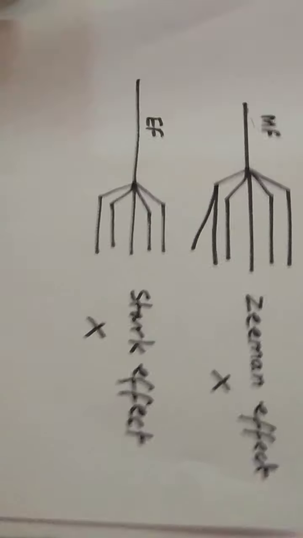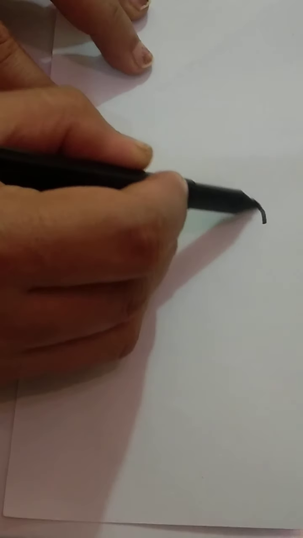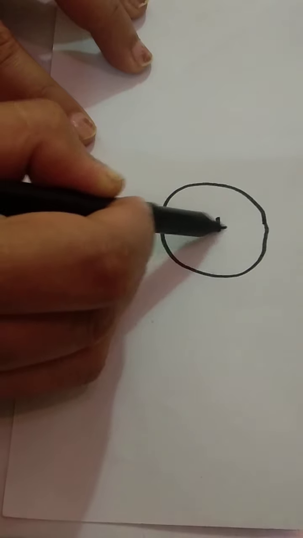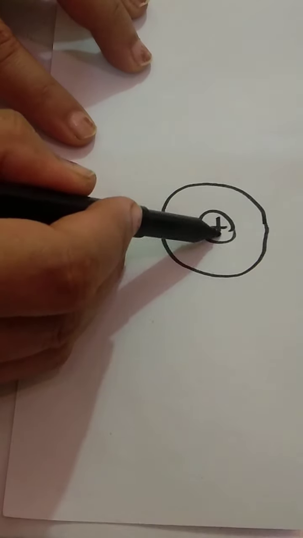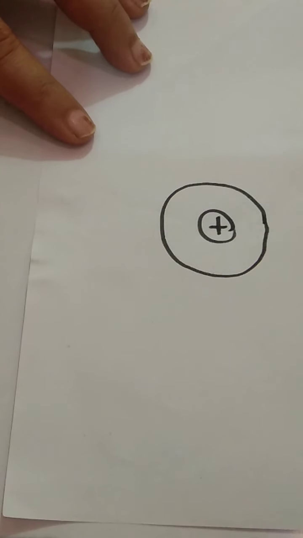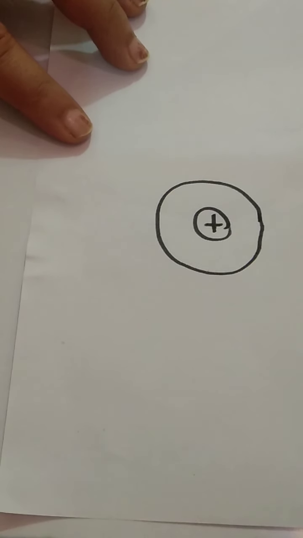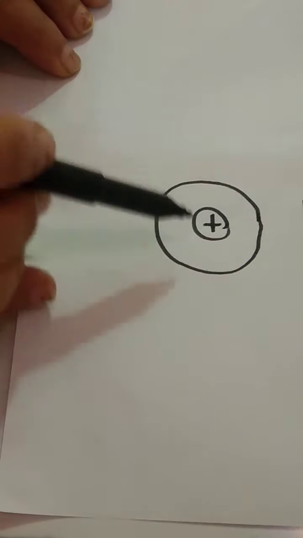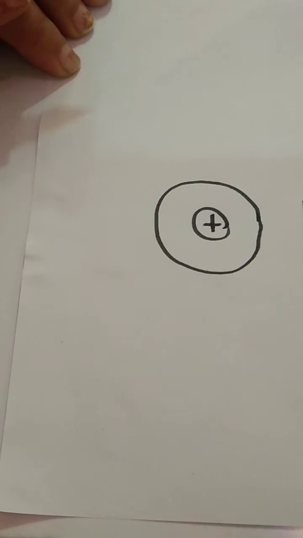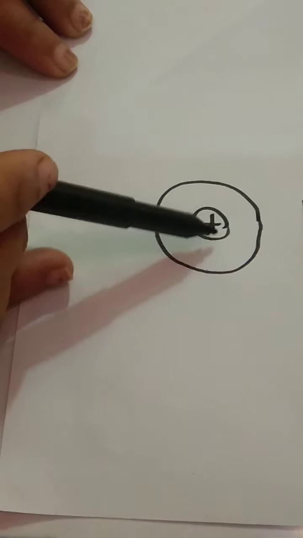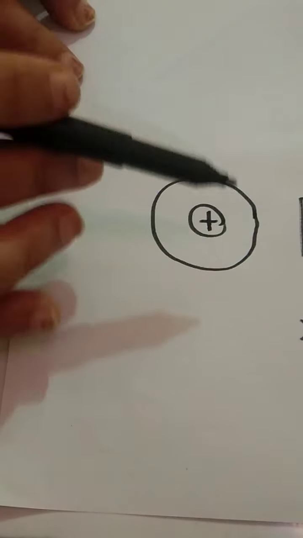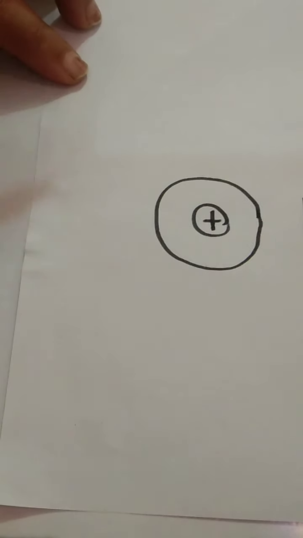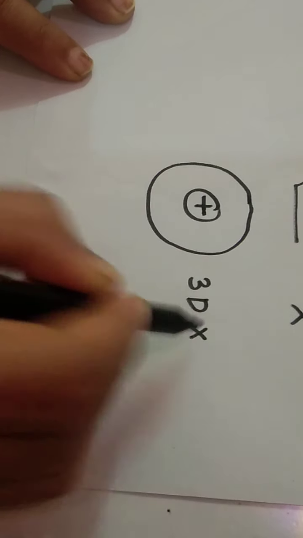Now the third point, it could not explain the 3D model of an atom. Children, Bohr's model was a flat model. It was not a 3D model. You have seen a tennis ball or a football. Atom is like that only, so it is a 3D structure, while the model given by Bohr was a flat model. You can draw it on a page, but can you make a ball on a page? No, you cannot. In the same way, Bohr's model was a flat model and not a 3D model.